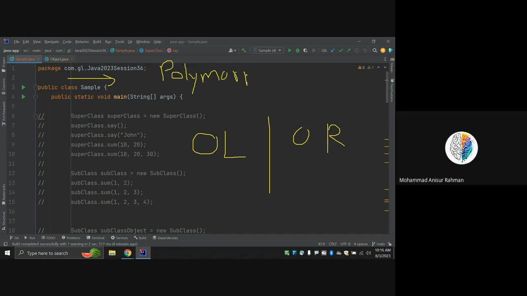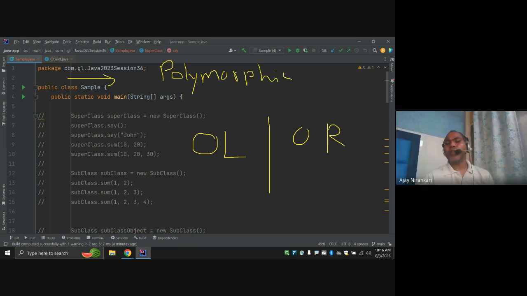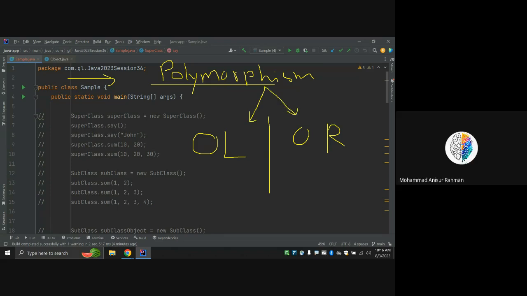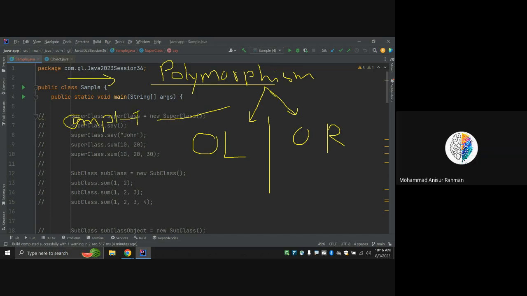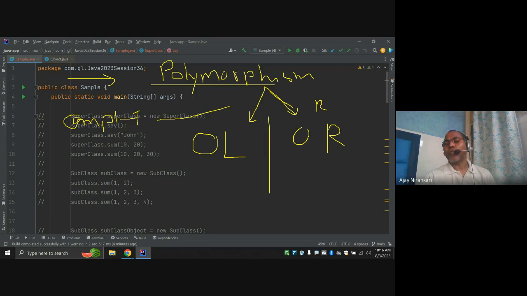We achieve polymorphism in two forms: polymorphism means overloading and overriding. Overloading you can say is compile time polymorphism. Overriding is runtime polymorphism.